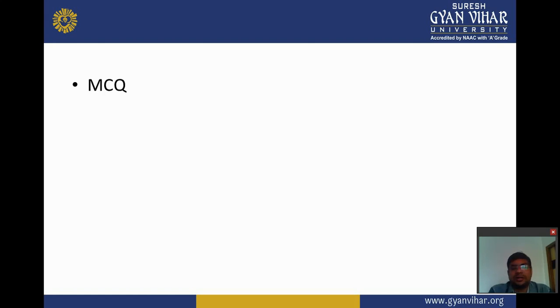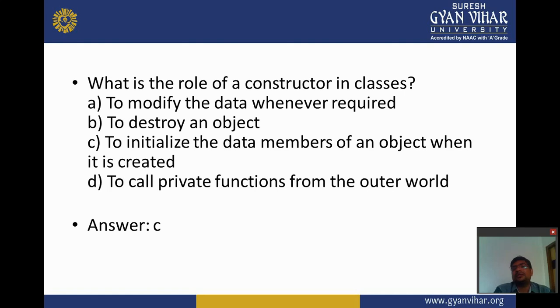Now MCQs. First question is, what is the role of a constructor in classes? To modify the data whenever required, to destroy an object, to initialize the data members of an object when it is created, and last is to call private functions from the outer world. So the answer is to initialize the data members of an object when it is created.